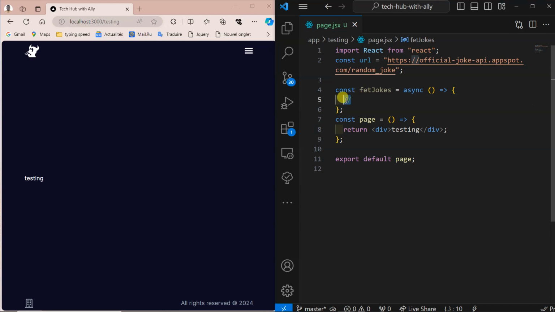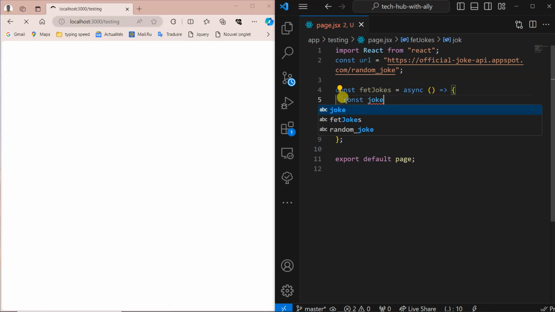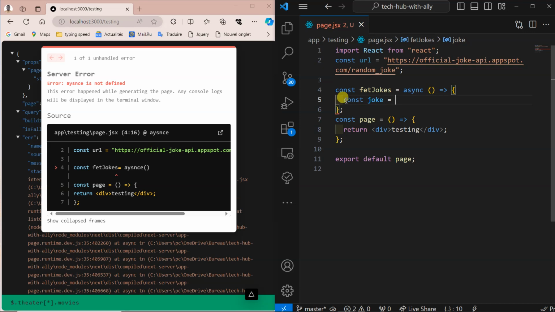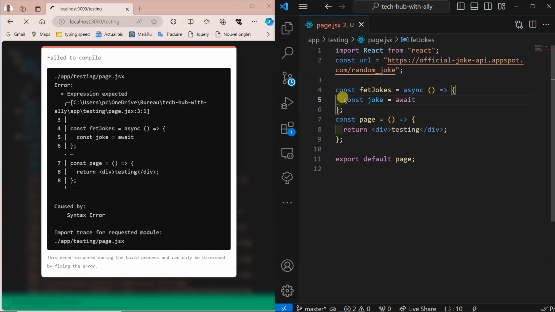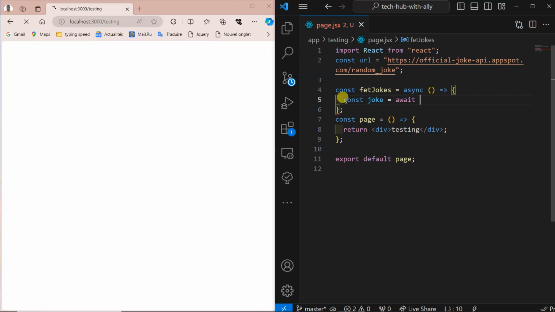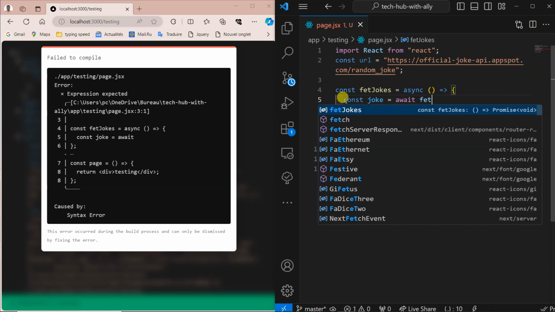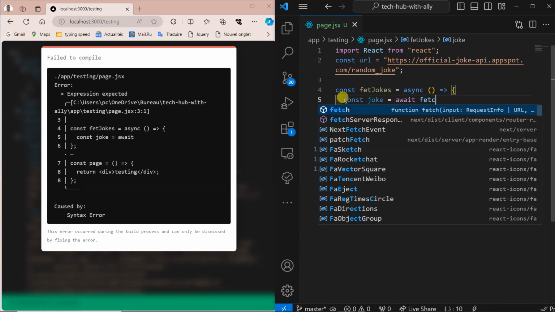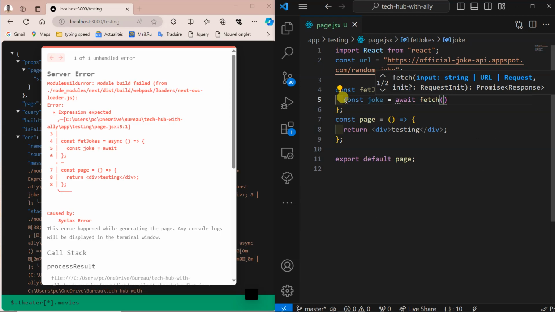So what are we getting there? I can say here const. I want to get what? A joke. One joke, or just joke. I can use await here. Await. It might be a lot of this, but I just want to wait and then assign it into something. Await. I can pass the fetch function here. Fetch. Then what is in the fetch? I will pass in this URL. Or the same thing, you can pass the URL directly. There is nothing wrong with that.